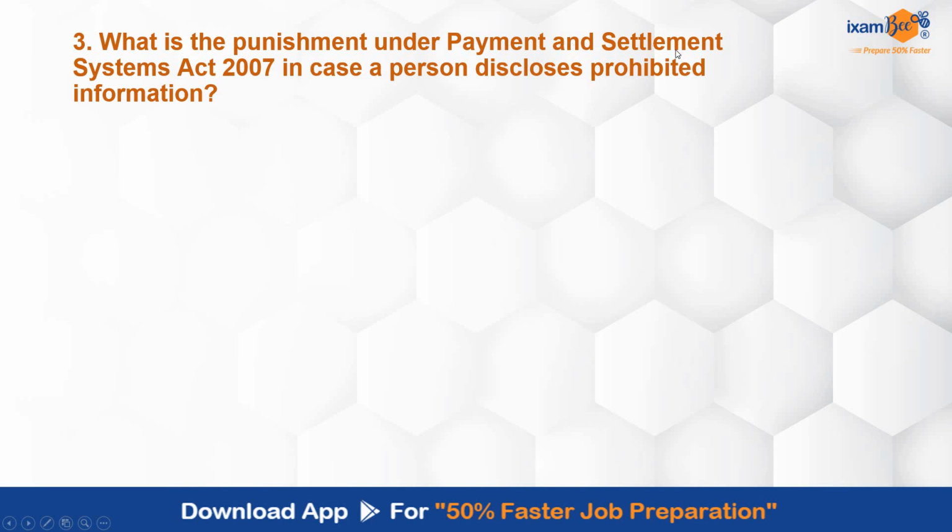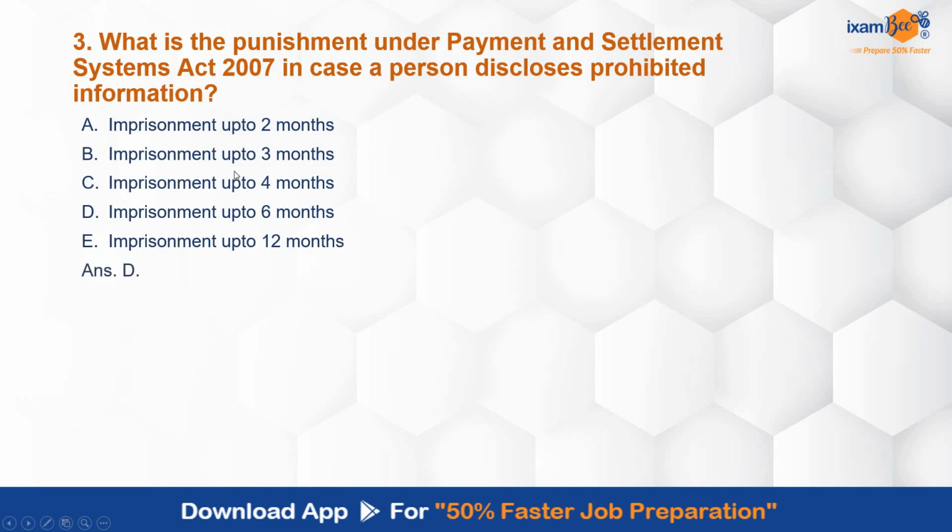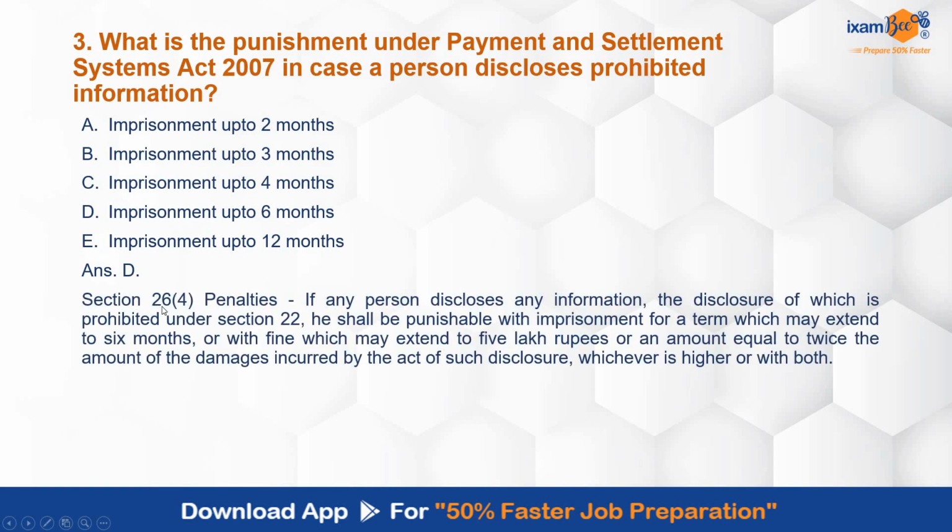What is the punishment under Payment and Settlement Systems Act 2007 in case a person discloses prohibited information? Imprisonment up to 2 months, 3 months, 4 months, 6 months, 12 months. There is an imprisonment which we can make out from the options itself. But for how many months? Correct answer is D. Imprisonment up to 6 months. It is covered under Section 26, Clause 4, in which this penalty has been covered.